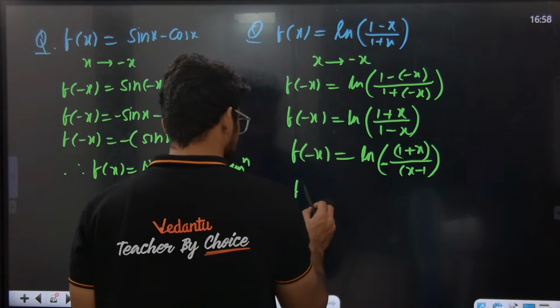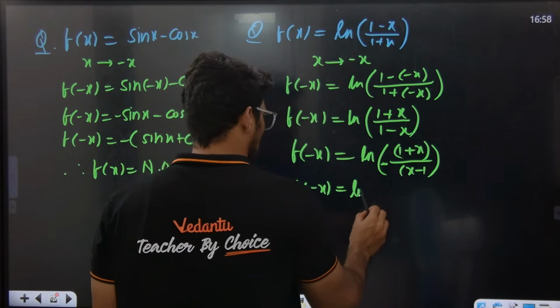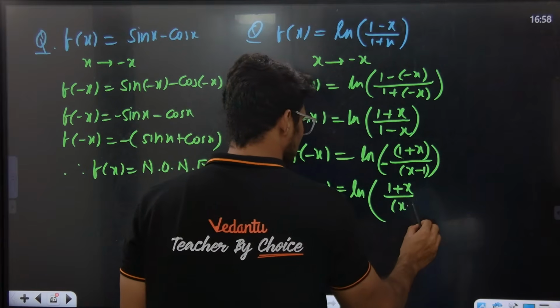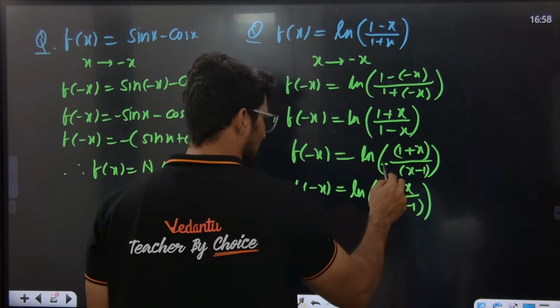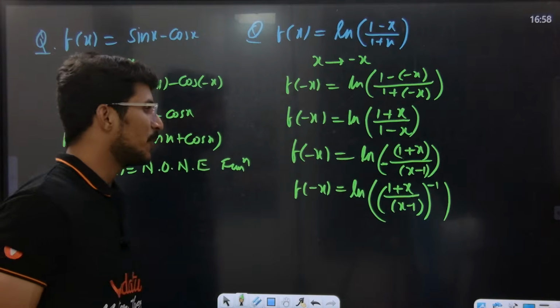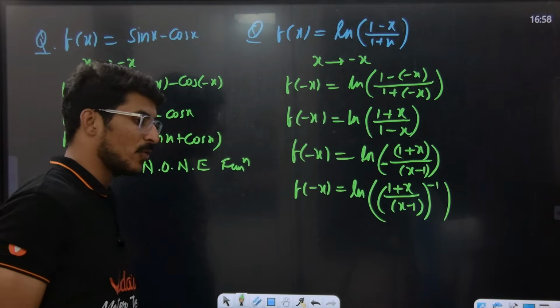Now can I write this as ln of (1 plus x) divided by (x minus 1) to the power of the minus in front? Can I shift the minus over here like this? If I shift it like this, what happens?